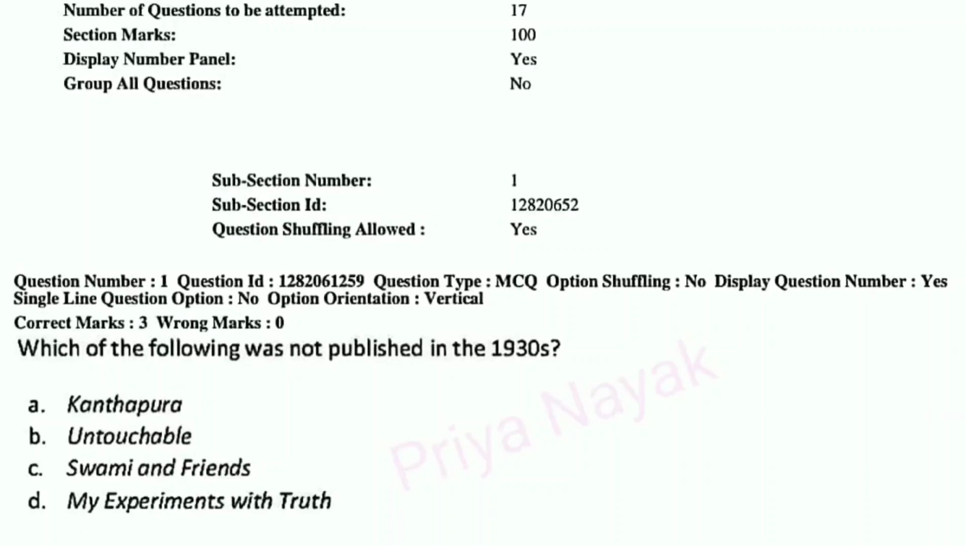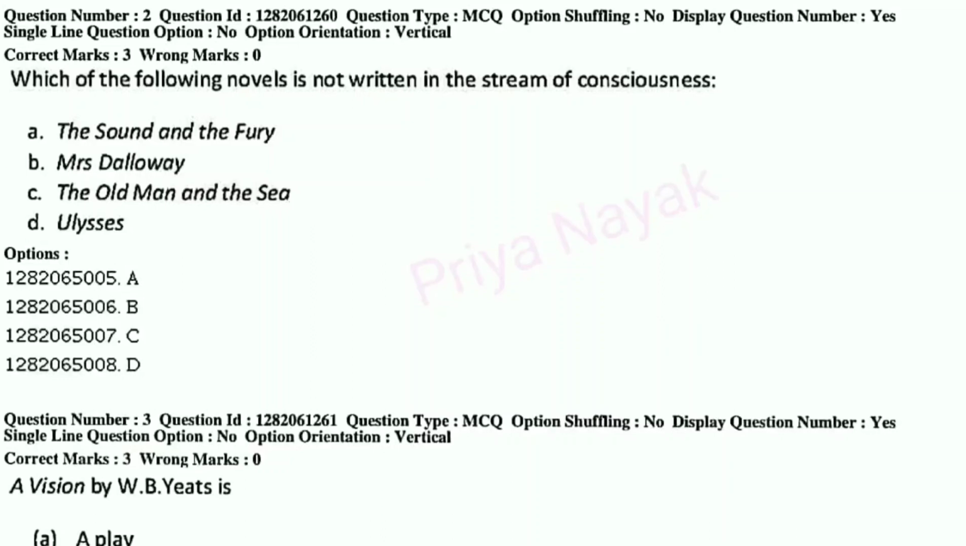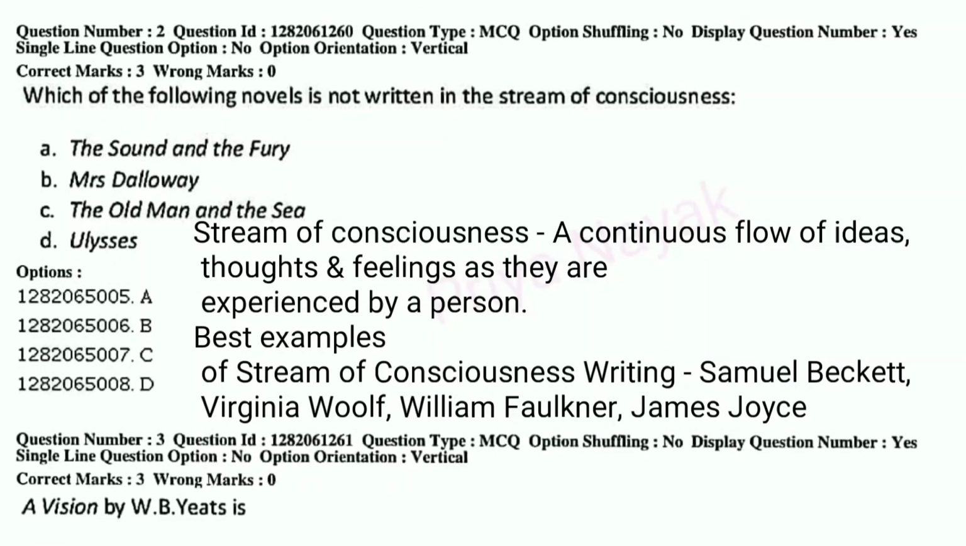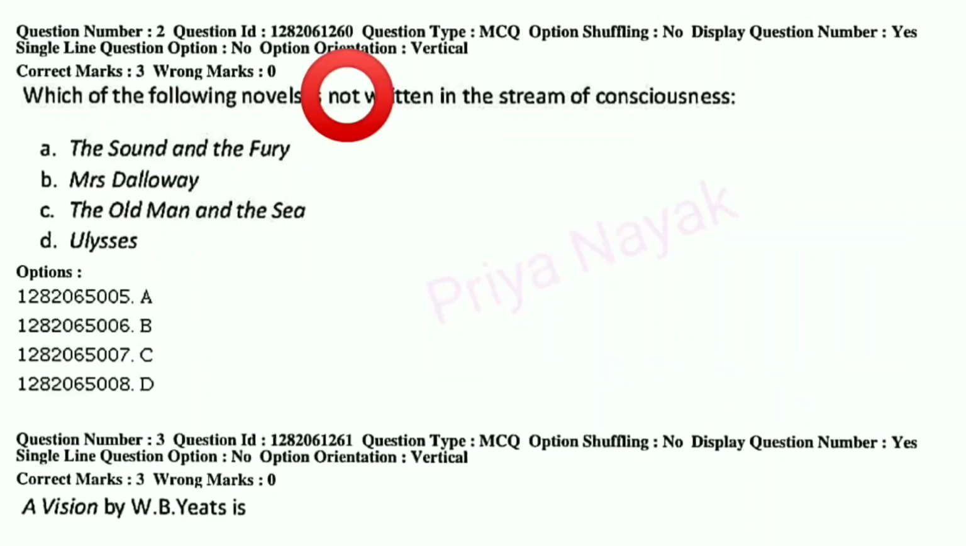1927. Question number 2. Which of the following novels is not written in the stream of consciousness? Don't forget the question says not written. Option number A, The Sound and the Fury. It's written by William Faulkner, so it's not the right answer. Then Mrs. Dalloway, it's written by Virginia Woolf, again incorrect answer. Then C, The Old Man and the Sea, it's written by Ernest Hemingway. Then D, Ulysses, it's written by James Joyce, and again incorrect answer. So here the right answer is option number C, The Old Man and the Sea.